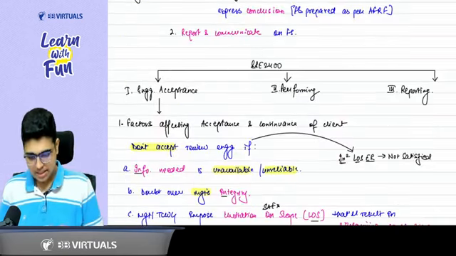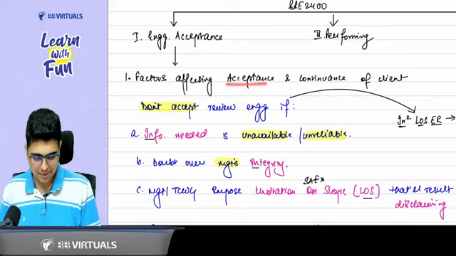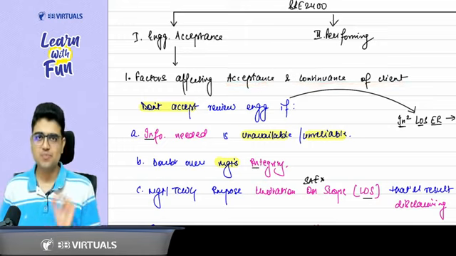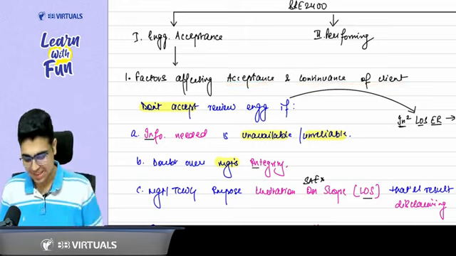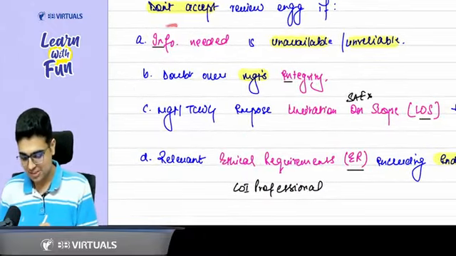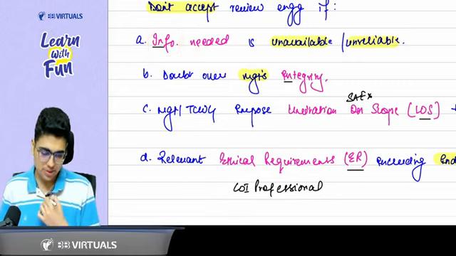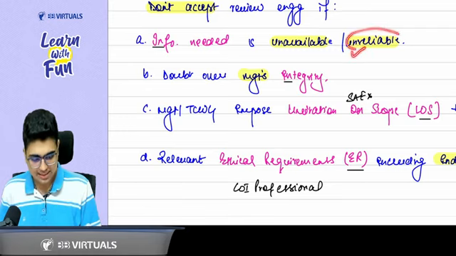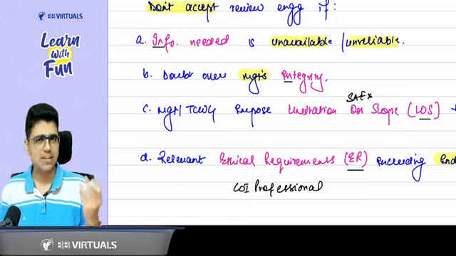Yes, sir. Now let's talk about engagement acceptance. Factors affecting the acceptance and continuance of a client. It says don't accept the client. When should I not accept the client? First of all, whatever information you need to perform the review is unavailable. Even if it is available, it is not reliable. So if you can't rely on that information, why accept the review engagement?